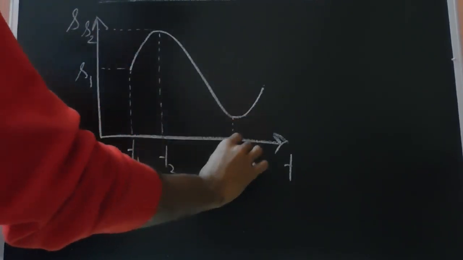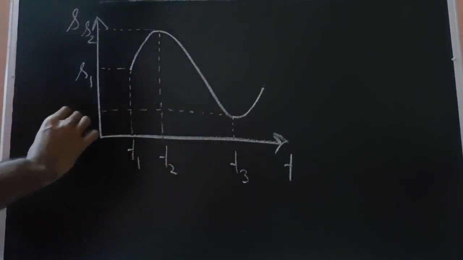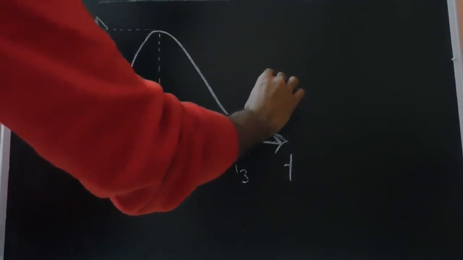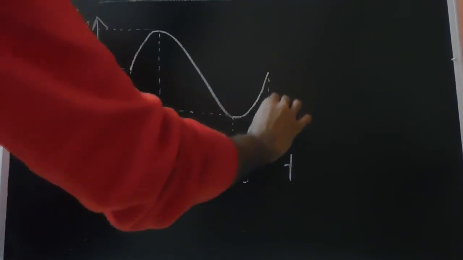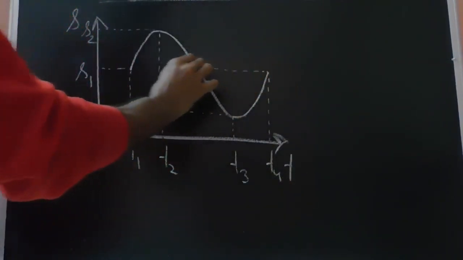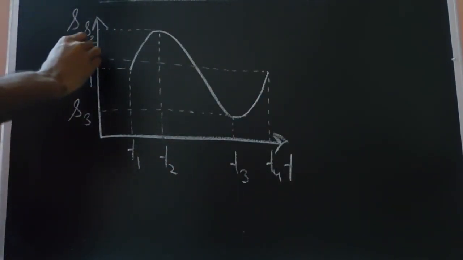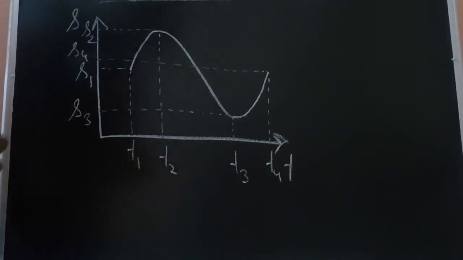This point is time T3, and this is S3. And this is time T4, and this is S4. Based on the displacement time curve, we can visualize how the object would have moved.